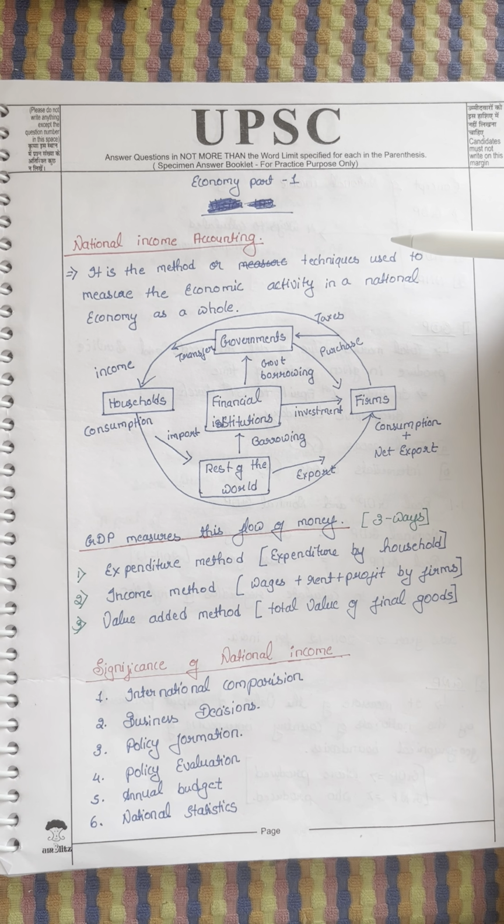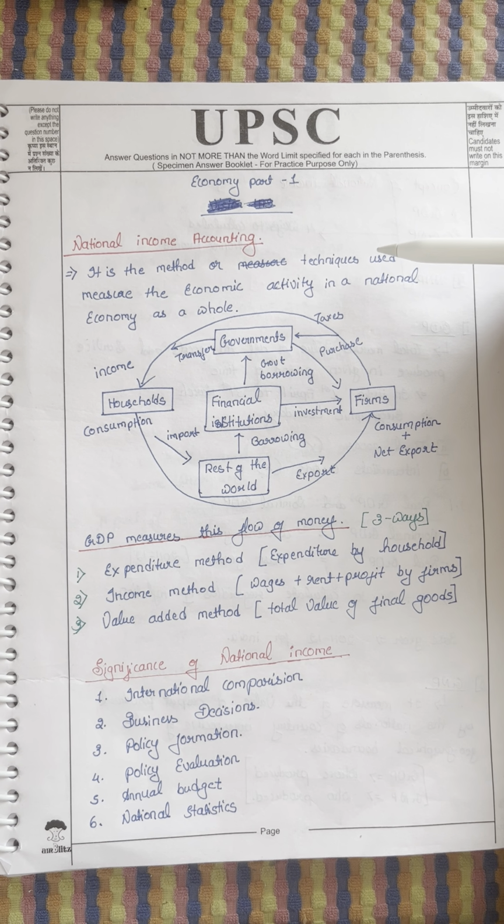National income accounting. What is meant by national income? See, for example, in a family, income will be there, like adding up mother, father, brother, sister, and yours, everything. In the same way, a country needs to have a national income. The income determines your family's growth and the lifestyle of your family. In the same way, national income also determines the growth of the country, how the country is progressing, and the development of the country. I hope you are understanding it. So national income is necessary. That means you can expect this type of question: what is the use and effect of national income?